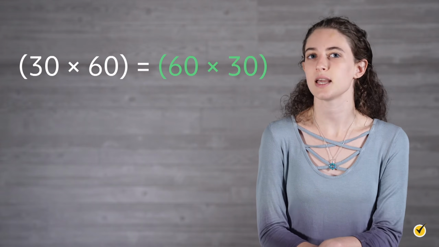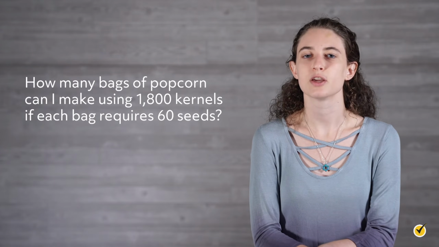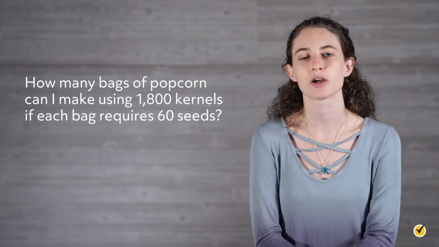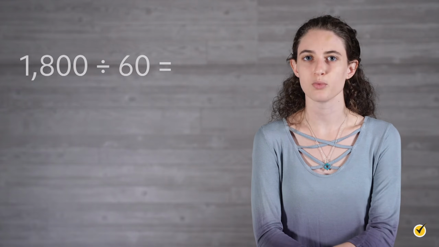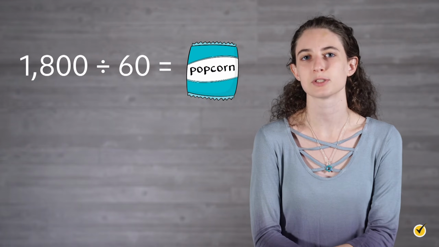Both addition and multiplication are commutative because the order does not affect the answer. 30 groups of 60 gets us the same result as 60 groups of 30. Our last operation, division, can be considered multiplication's opposite. When we use division, we are essentially splitting up a large group into smaller subgroups. For our popcorn example, we can use division to answer the following question. How many bags of popcorn can I make using 1,800 kernels if each bag requires 60 seeds? This situation requires us to divide the large value, 1,800, into groups of 60. Each smaller subgroup will now represent a bag of popcorn.